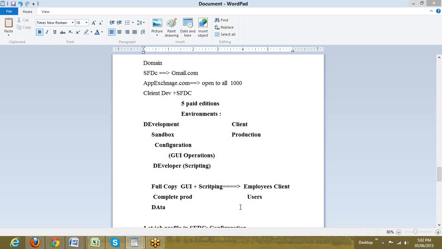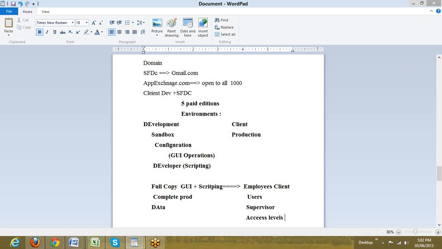In the same way, the users here do not understand Salesforce. They just know how to use a product, how to feed data, and how to execute it. So these users require a supervisor who is going to monitor them and set permissions for them. Every user will not have permission to access the entire product or the entire data in that product. So there will be a supervisor who would be specifying